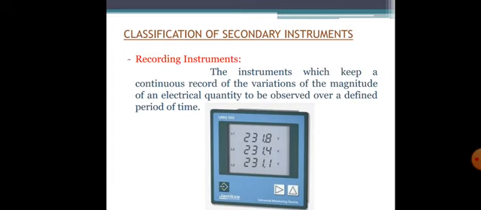So for a particular period of time, how that electrical quantity's magnitude has been changing. Okay, such instruments are generally used in powerhouses where the current, voltage, power, etc. are to be maintained within some acceptable limit. Such kinds of applications use these recording instruments.